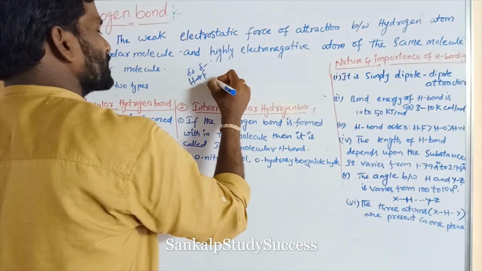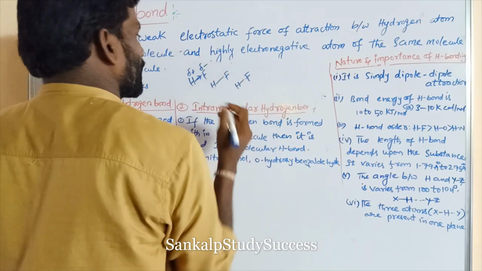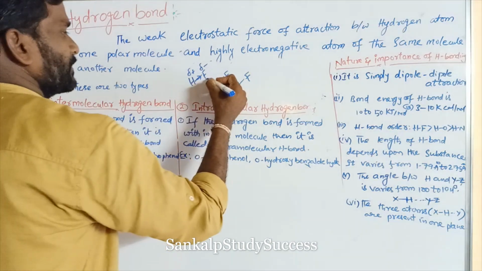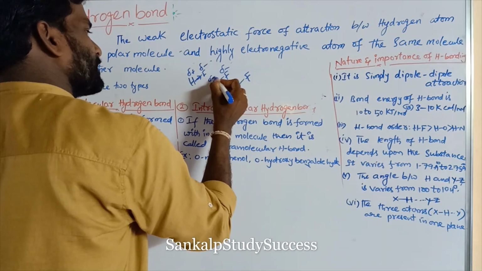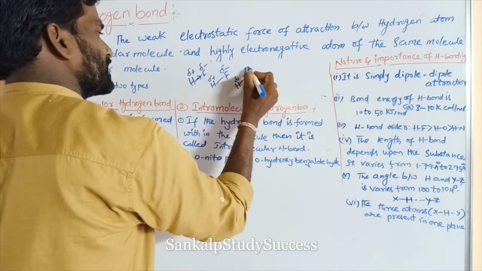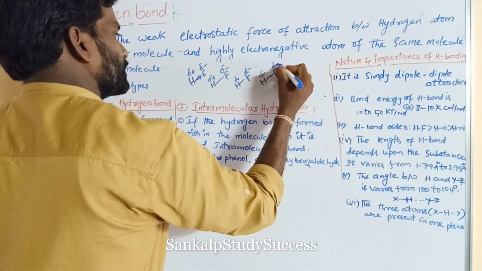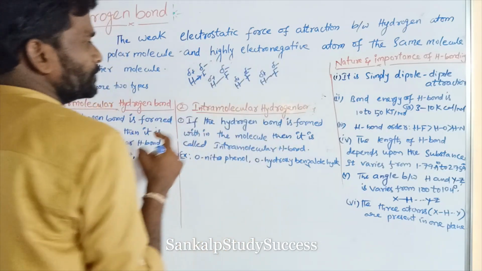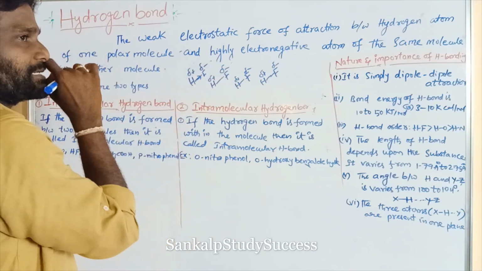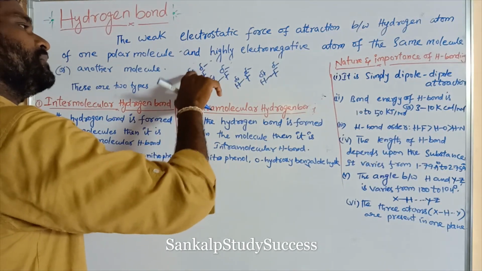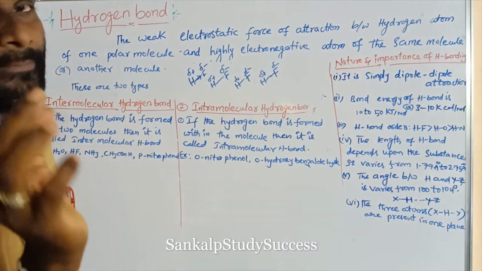So a large number of this type of molecules, on coming closer to each other, so this is delta negative, this is delta plus. Similarly, this is delta plus, this is delta negative. So what happened? This is containing dipoles. Dipole means the charges on the ends of the molecules are known as dipoles. So here delta minus and delta plus act as dipoles.